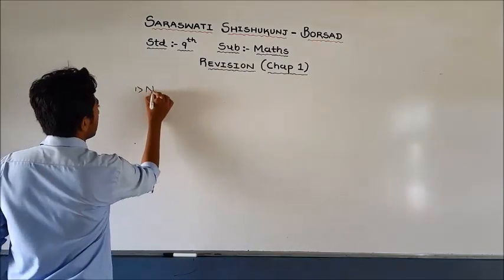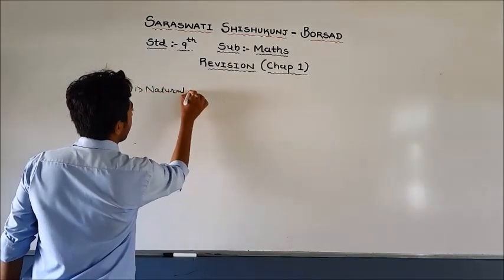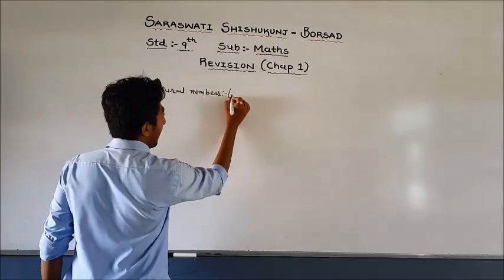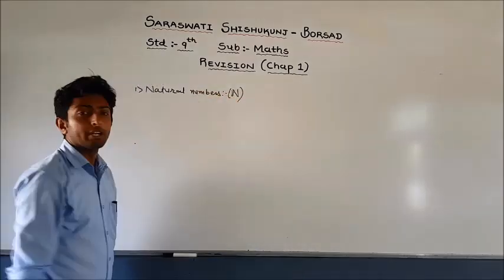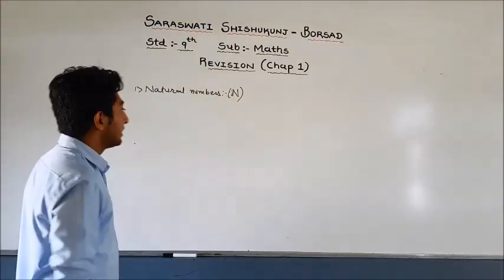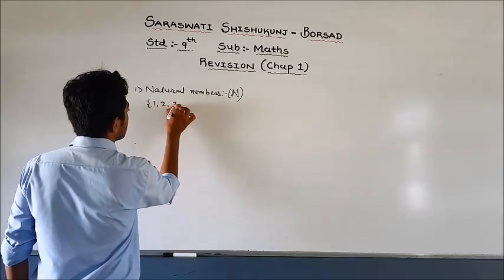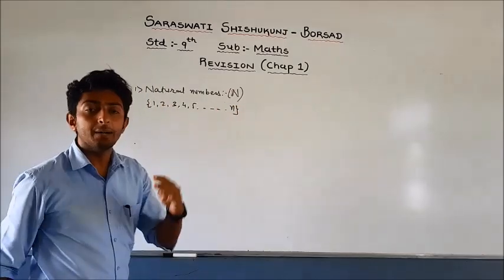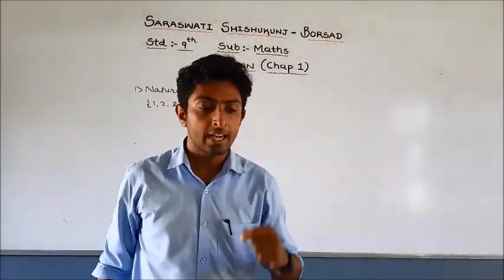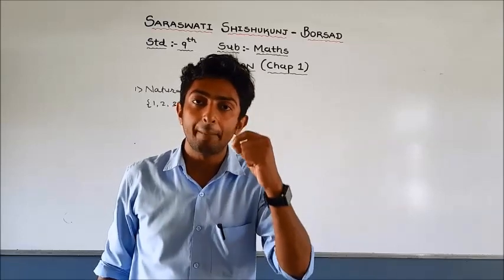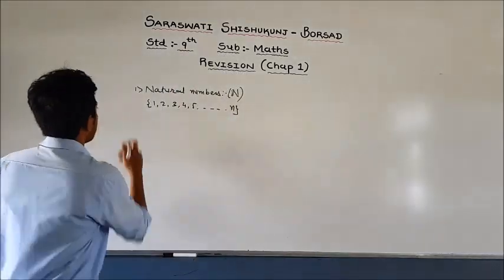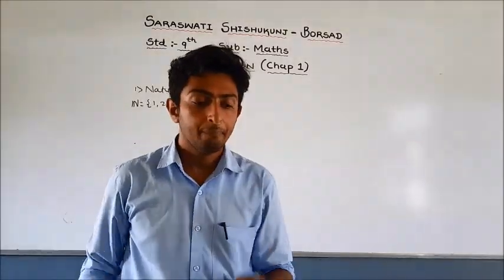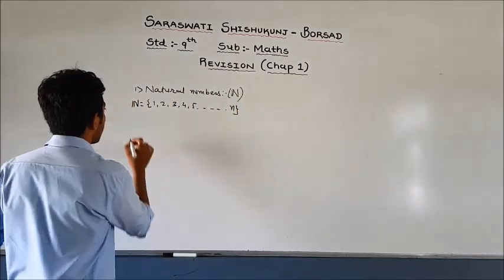Natural numbers are denoted by N, and in this there are 1, 2, 3, 4, 5 up to infinity. It is the collection of positive natural numbers, denoted by capital N, like N equals 1, 2, 3, 4, 5 and so on. Another one is whole numbers.